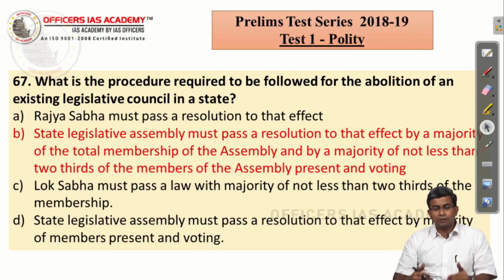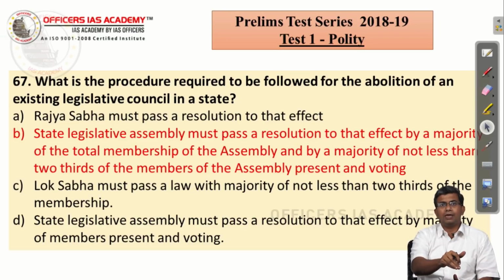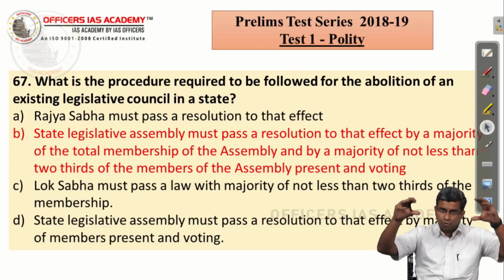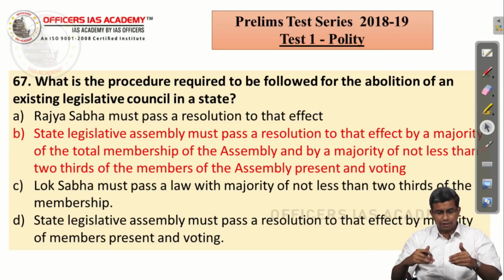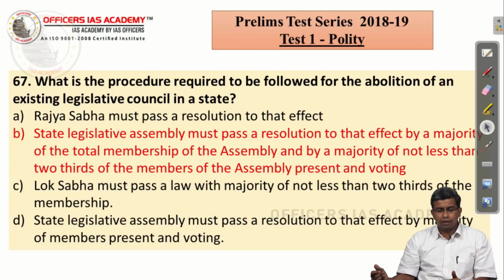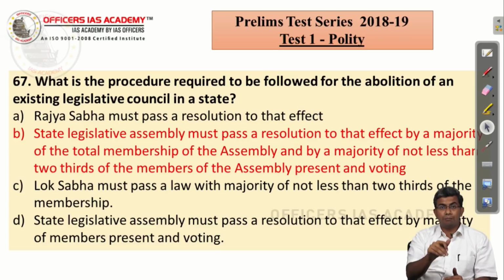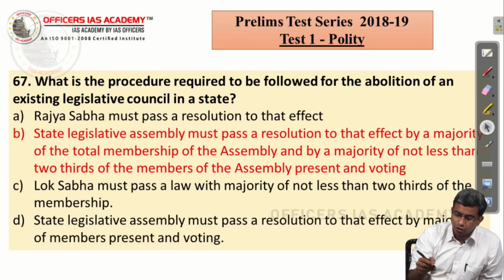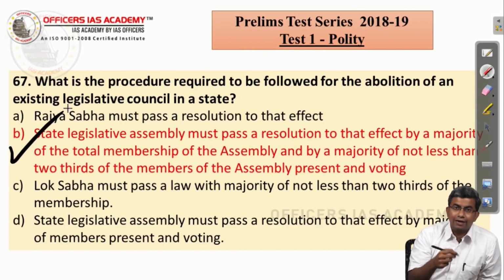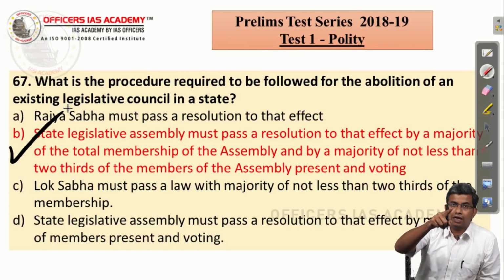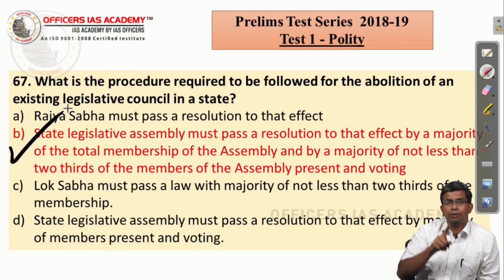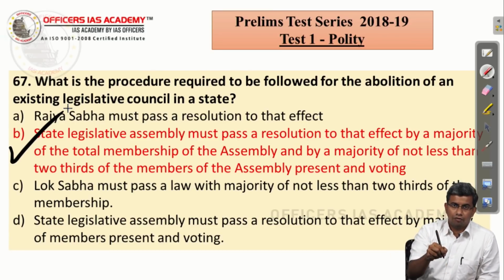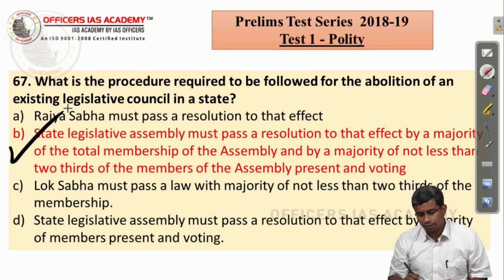If you look at the other options, one option says only Rajya Sabha has to pass a law, the other option says only Lok Sabha has to pass a law. No, that law has to be passed by both the houses. So, options A and C are wrong. State legislative assembly must pass a resolution to that effect by majority of the members present and voting, which is a simple majority, is also wrong. The state legislative assembly should pass a resolution through special majority, and then it goes to the Parliament, which has to pass a law in both the houses by a simple majority. So, the correct answer for this question is option B.